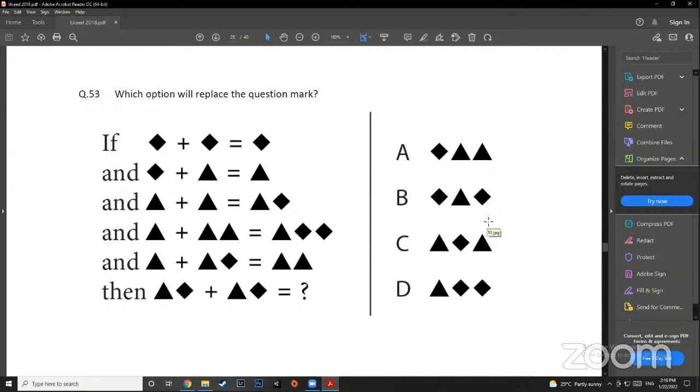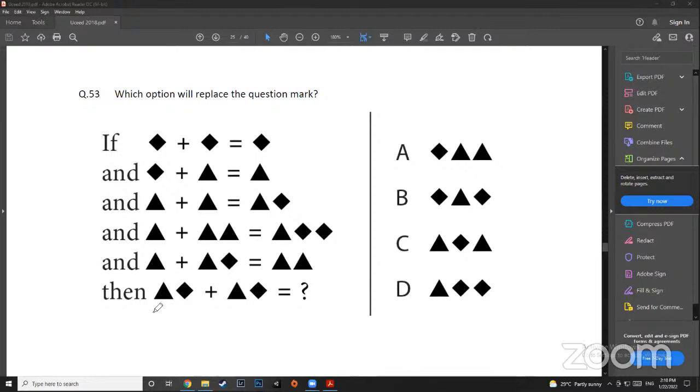So basically, in this question it is basic quadratic equations, but you don't need to be scared with the words. You just consider they've given you 5 statements, right? Diamond is equal, diamond plus diamond is equal to diamond, diamond plus triangle is equal to triangle, triangle plus triangle is equal to triangle diamond, triangle plus 2 triangles is equal to triangle diamond diamond, and similarly the 5th statement is triangle plus triangle diamond is equal to triangle triangle. Now they're asking what happens when you get triangle diamond plus triangle diamond. So what do you have to do if the answer has been given as a single object, let's say single number? You have to reduce it, right? You want to reduce the number of variables in the equation.